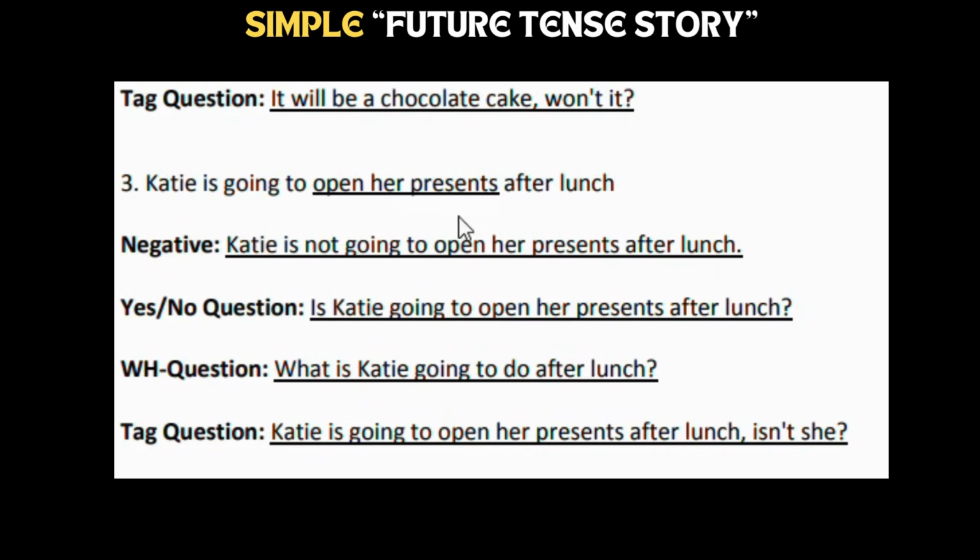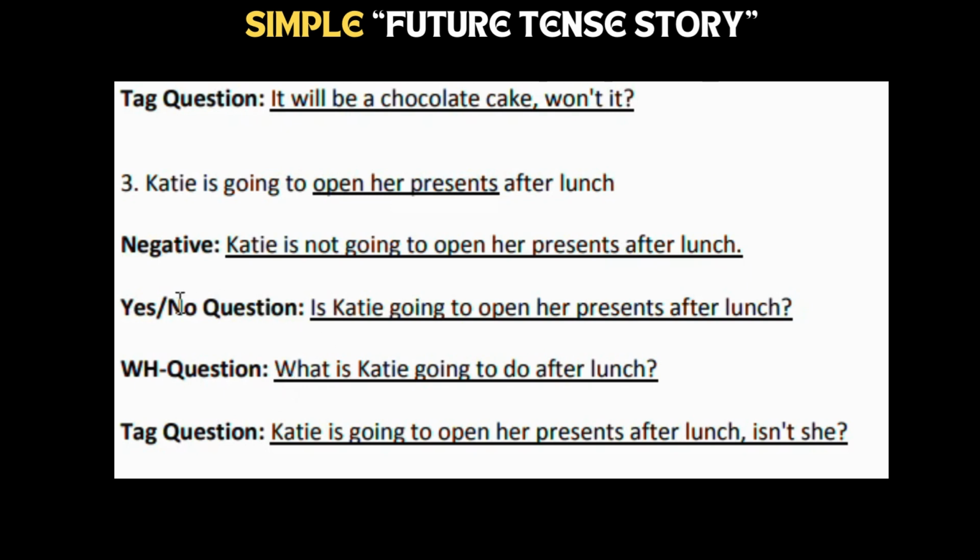Katie is going to open her presents after lunch. She is going to open her presents after having lunch. Negative: Katie is not going to open her presents after lunch. When we turn positive into negative, that time this sentence will become like this: Katie is not going to open her presents after lunch. Yes/no question: Is Katie going to open her presents after lunch?